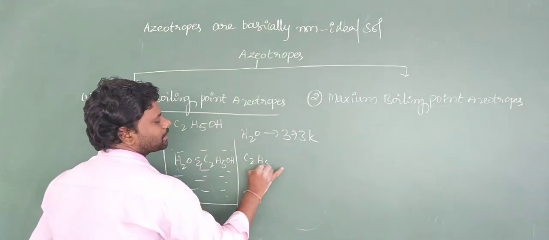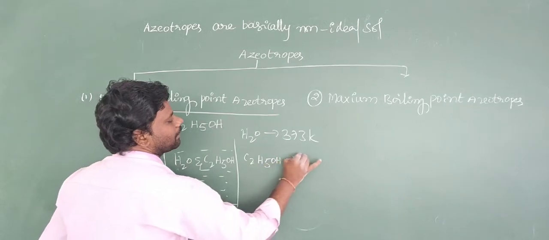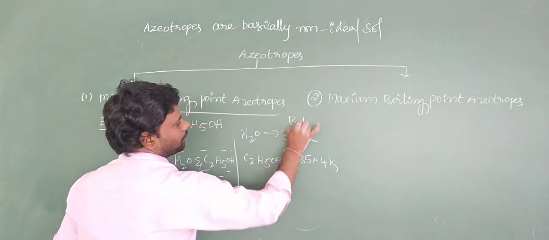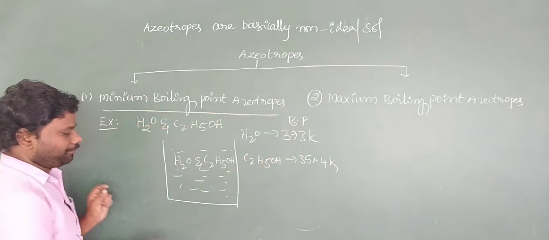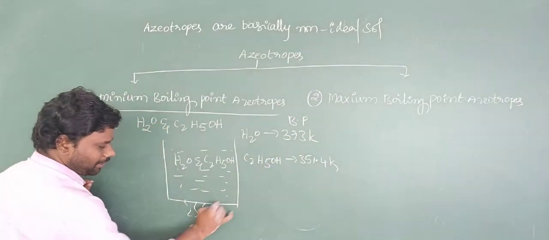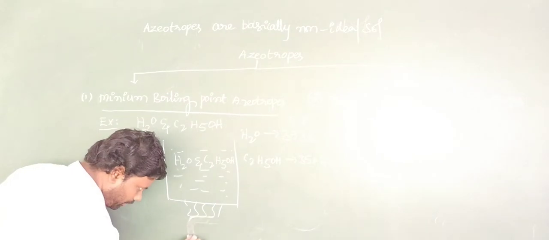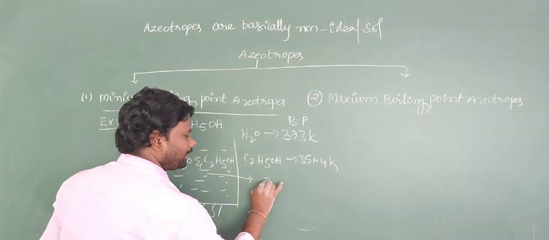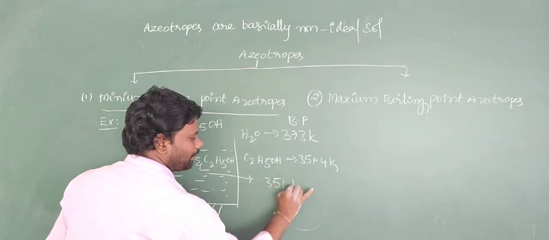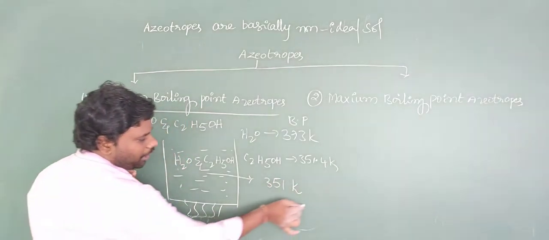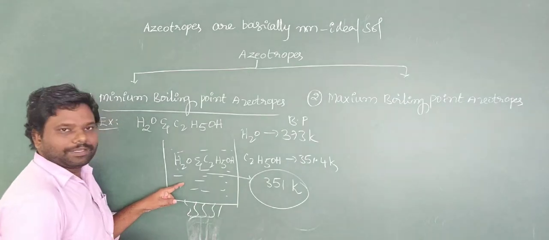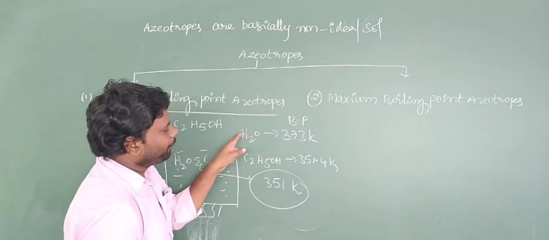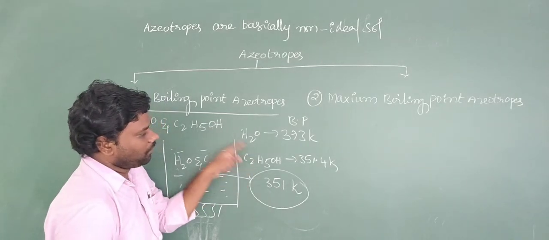The boiling point of ethanol is 351.4 Kelvin. The boiling point of the water and ethanol solution is 351 Kelvin. That means the boiling point of this solution is lower than the boiling point of either pure component, water or ethyl alcohol.